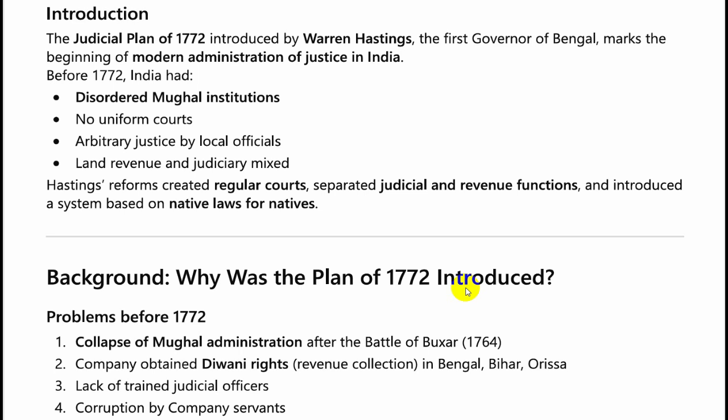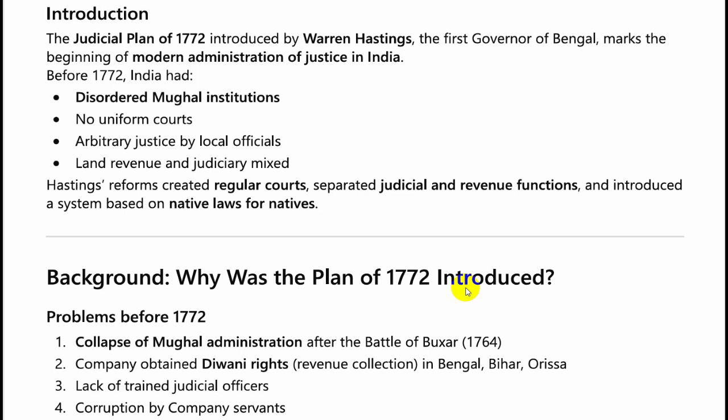The land revenue and judiciary were mixed. There were still a lot of problems which could not be rectified by the previous two charters of 1726 and 1753. So Hastings' reform created regular courts.